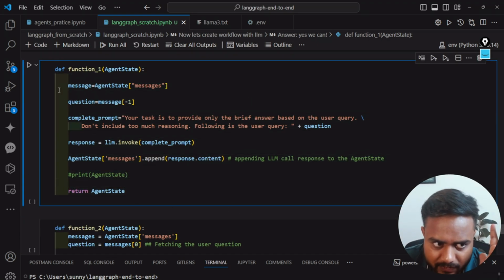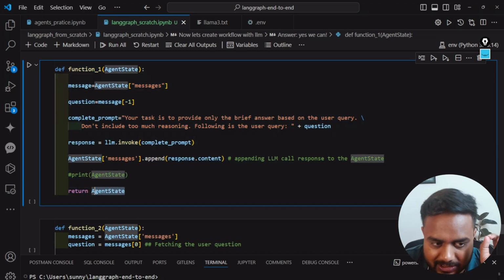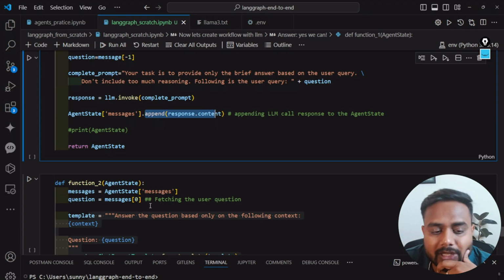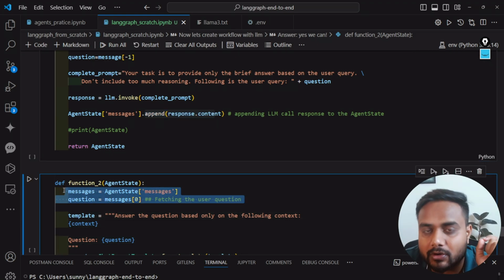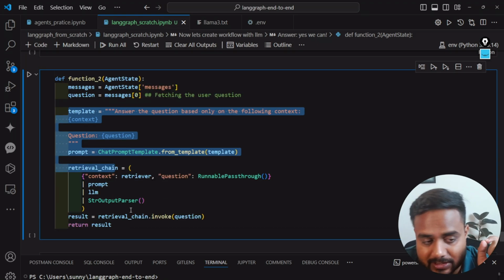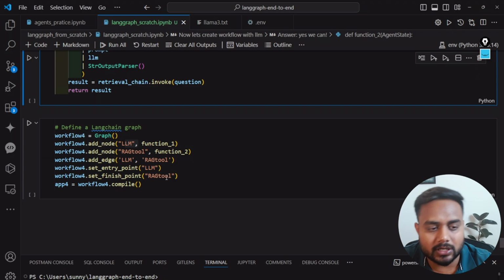See, here is function one. Inside function one we are getting a response from the LLM, and here I'm going to return the agent state after appending the message and this response. Now inside the second function I'm going to capture the message from this agent state, and the same answer I'm going to generate through the RAG pipeline. That's it. Now let me create a workflow.